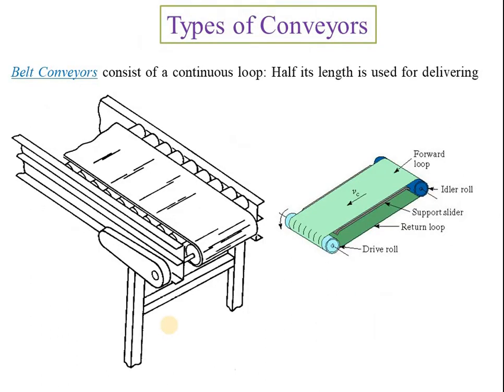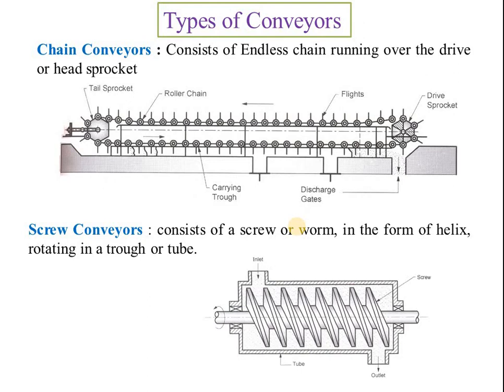This is the belt conveyor. In the belt conveyor, one drive roller is there, or maybe a drive pulley if it is a big conveyor, and on the other side there is an idler, or maybe the driven pulley or a driven roller. In between, suppose we require support, then a support slider, or sometimes rollers, are used. So we can easily transmit bulk or unit loads by using belt conveyors. These are a few more types.